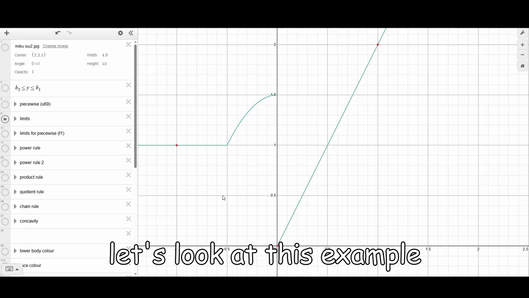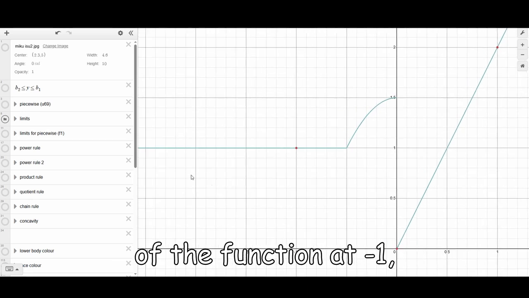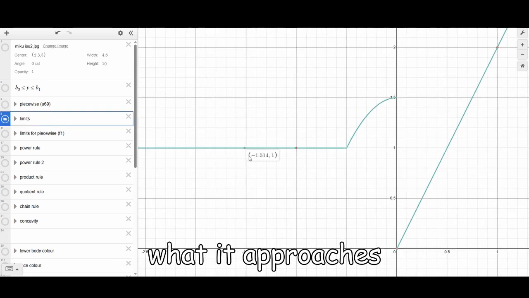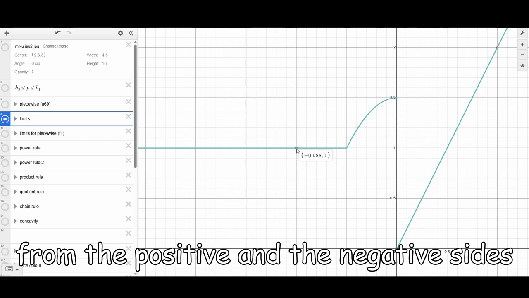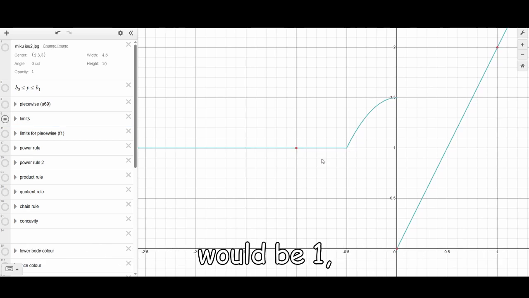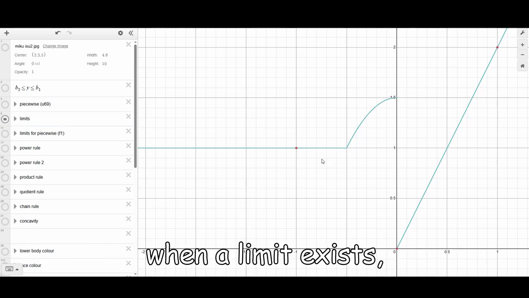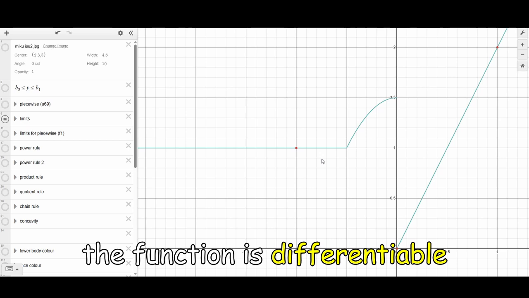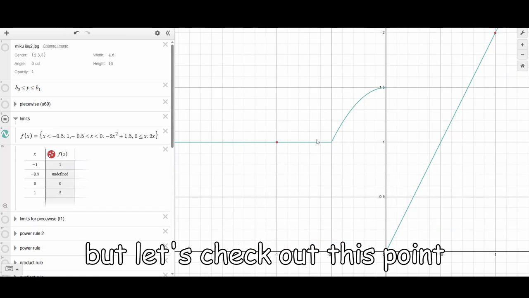Let's look at this example. If we want to find the limit of the function at -1, we have to check what it approaches from the positive and the negative sides. Obviously this whole thing would be 1, since it's a constant value. When a limit exists, the function is differentiable at that point. But let's check out this point.